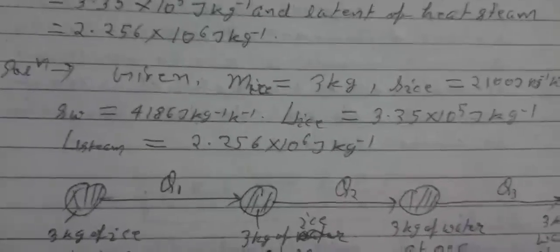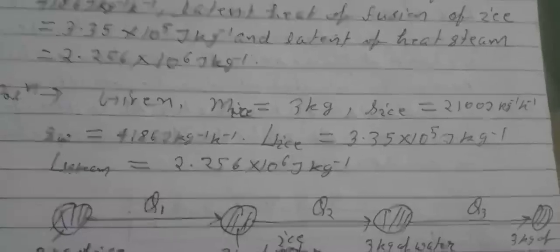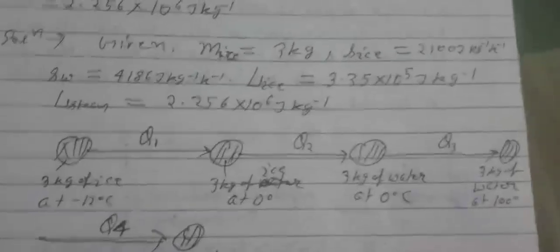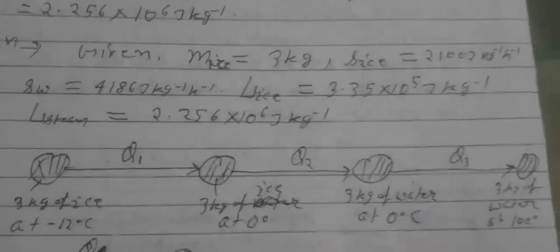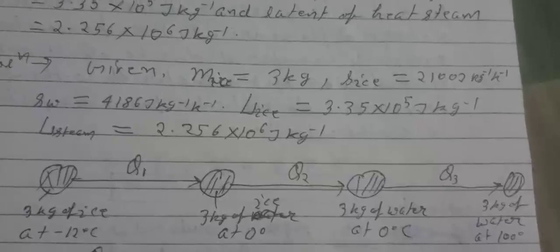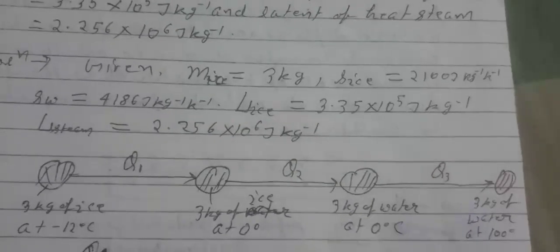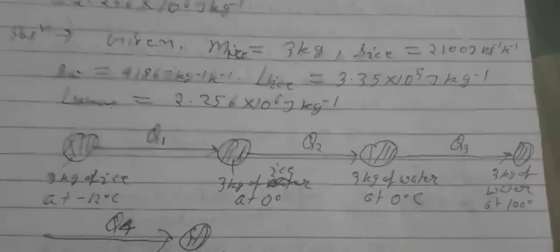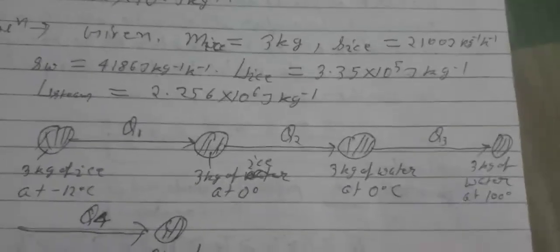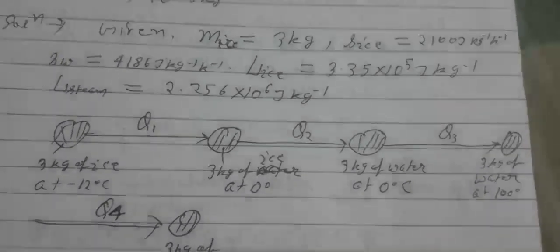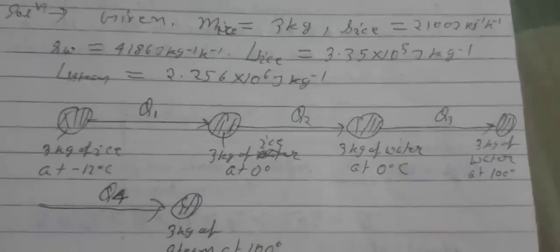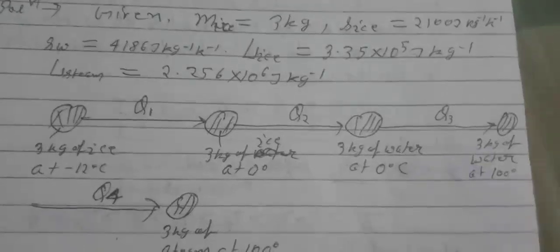This problem can also be solved by the principle of calorimetry. Here, the different values given are: mass of ice is 3 kg, specific heat of ice is 2100 joule per kg per Kelvin, specific heat of water 4186 joule per kg per Kelvin, latent heat of ice equal to 3.35 into 10 to the power 5 joule per kg, and latent heat of steam is 2.256 into 10 to the power 6 joule per kg.